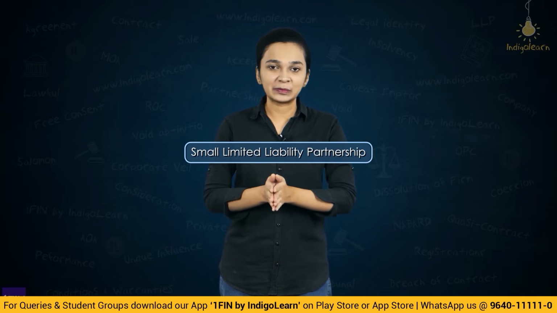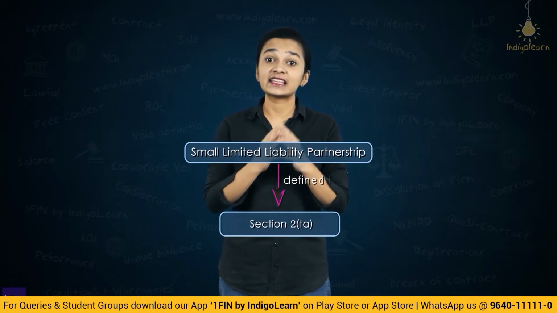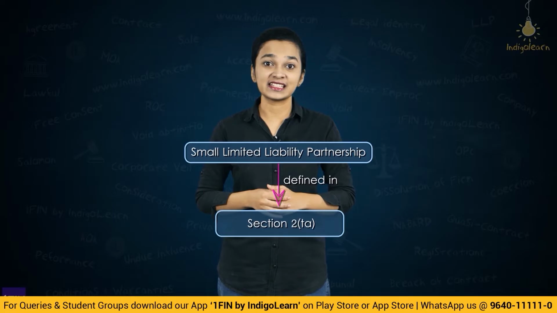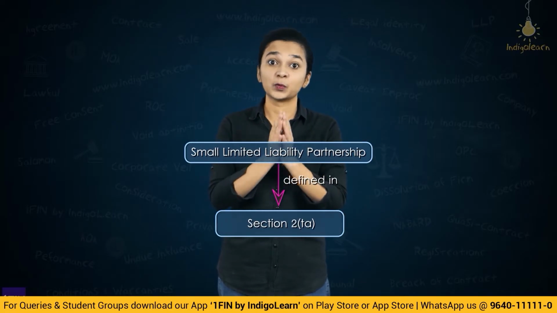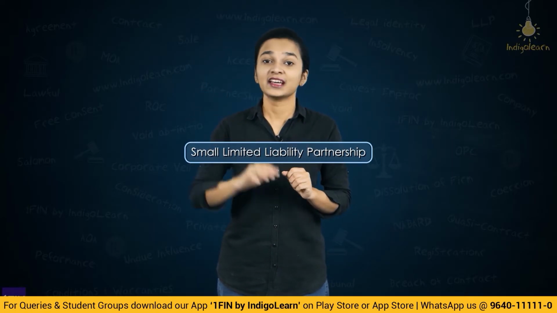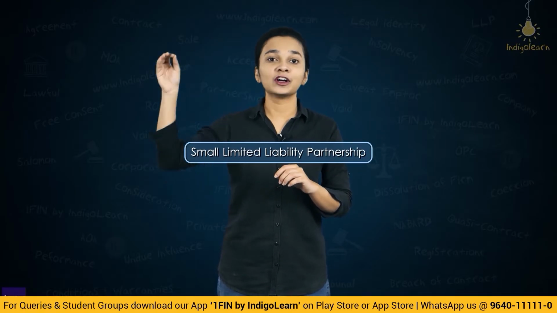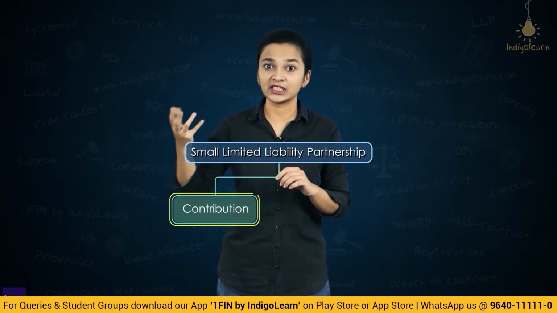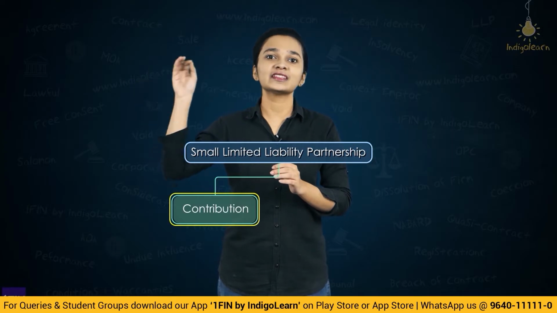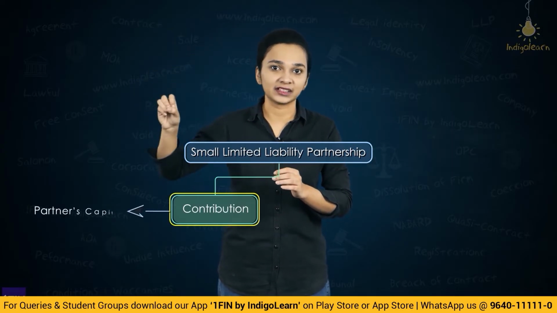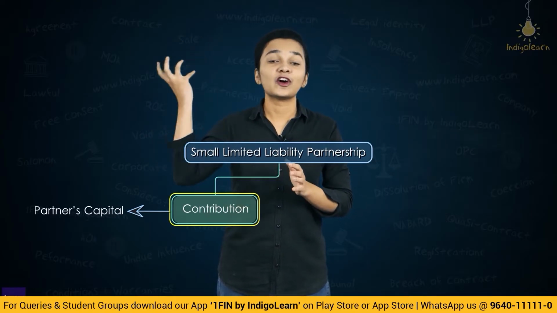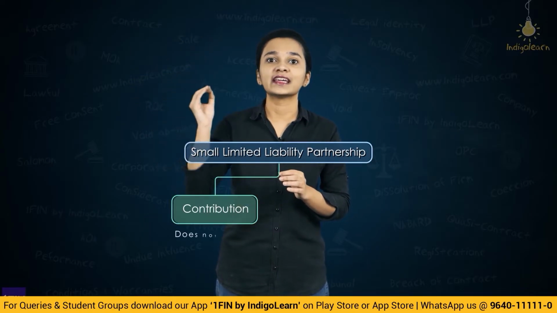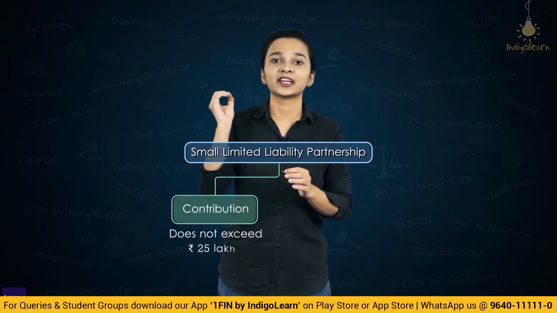The term small LLP is defined in section 2 clause TA of the LLP Act 2008, and it says that a small LLP is an LLP where, now there are two limits which have been prescribed. What are these two limits? The first limit is with respect to the contribution. Now, what does contribution mean in case of LLP? Contribution is nothing but the partner's capital, the contribution which is made by the partners in the LLP. So, the contribution of which does not exceed rupees 25 lakhs.